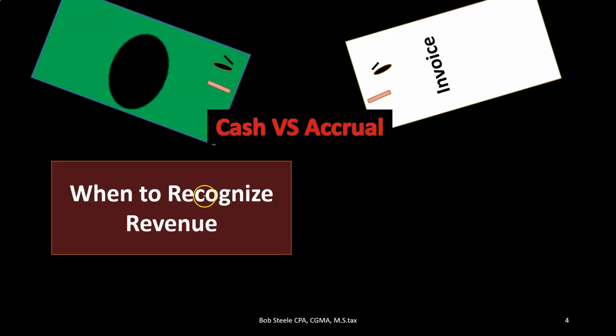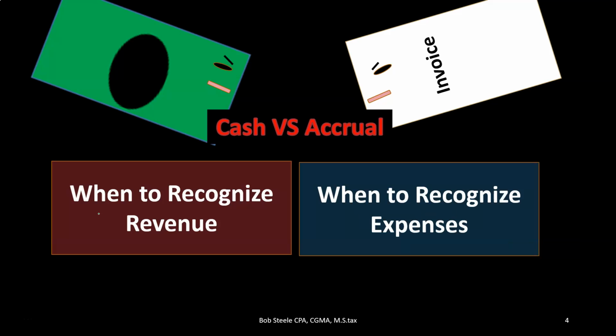So the cash versus accrual, we're looking at basically the income statement, which is basically what a tax return is. On the revenue side of things, we're saying, hey, when should revenue be recognized? Should it be recognized when the cash was received, or should it be recognized when the work was done? They may be done at the same point in time, but there could be a difference. We'll talk about that shortly. And then when should expenses be recognized? When the cash was paid, or when we actually incurred the expense, when the work was done once again.